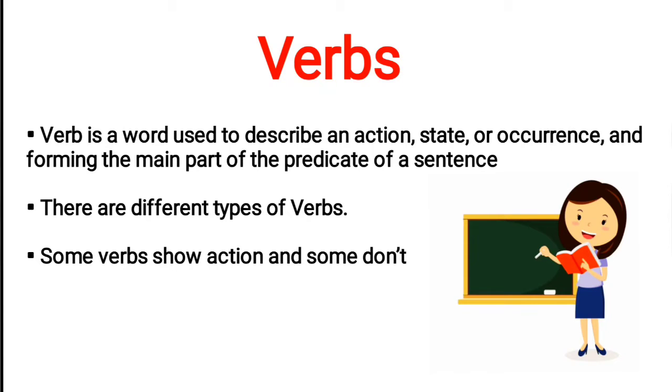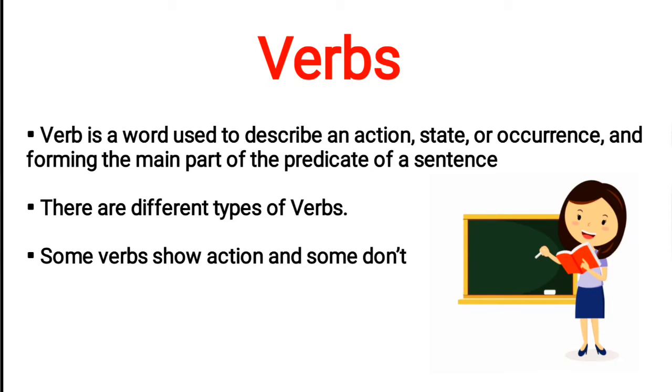Today we are going to learn about the different types of verbs. So let's begin. A verb is also known as an action verb. Most of the time it tells us what action is being done by the subject in a sentence. It also tells us what the subject is, its state or its occurrence in the sentence.